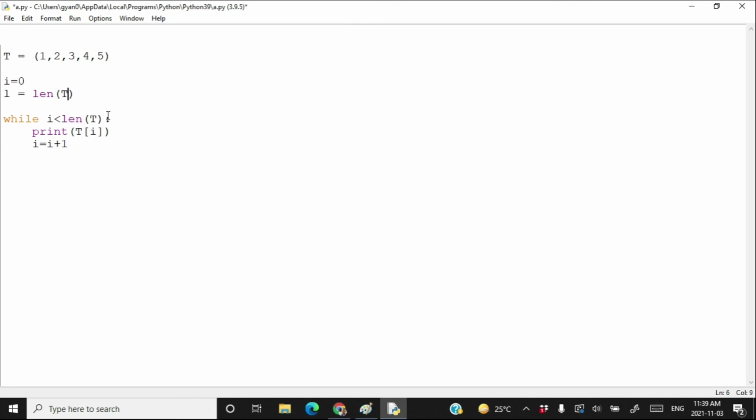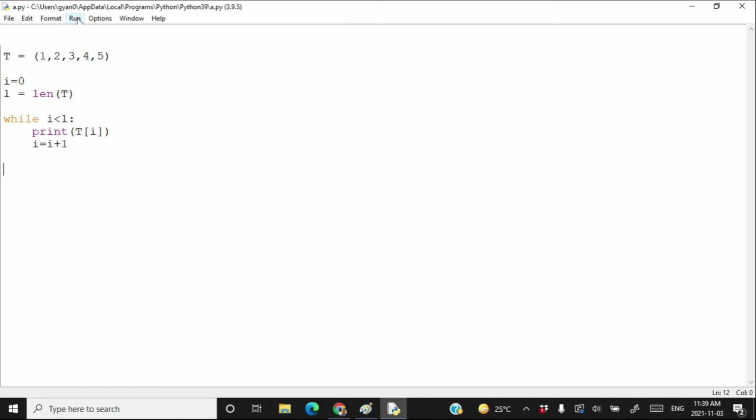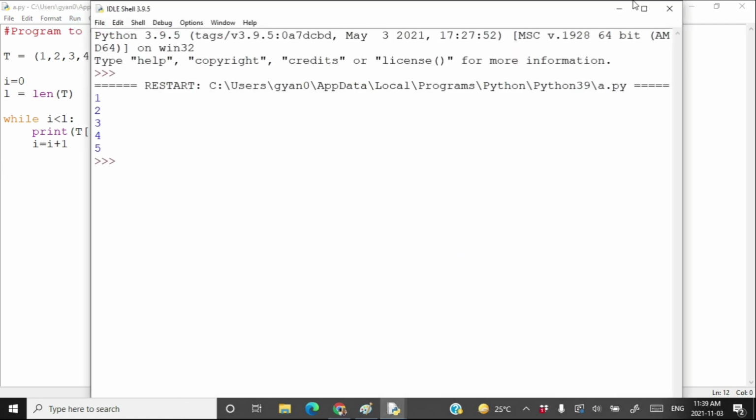Now my len method is going to be called just once rather than multiple number of times, and I can use here simply a small l. So I'm not calling the len method again and again in a while loop. Now this code is more efficient than the previous one. Run module, and here we are.